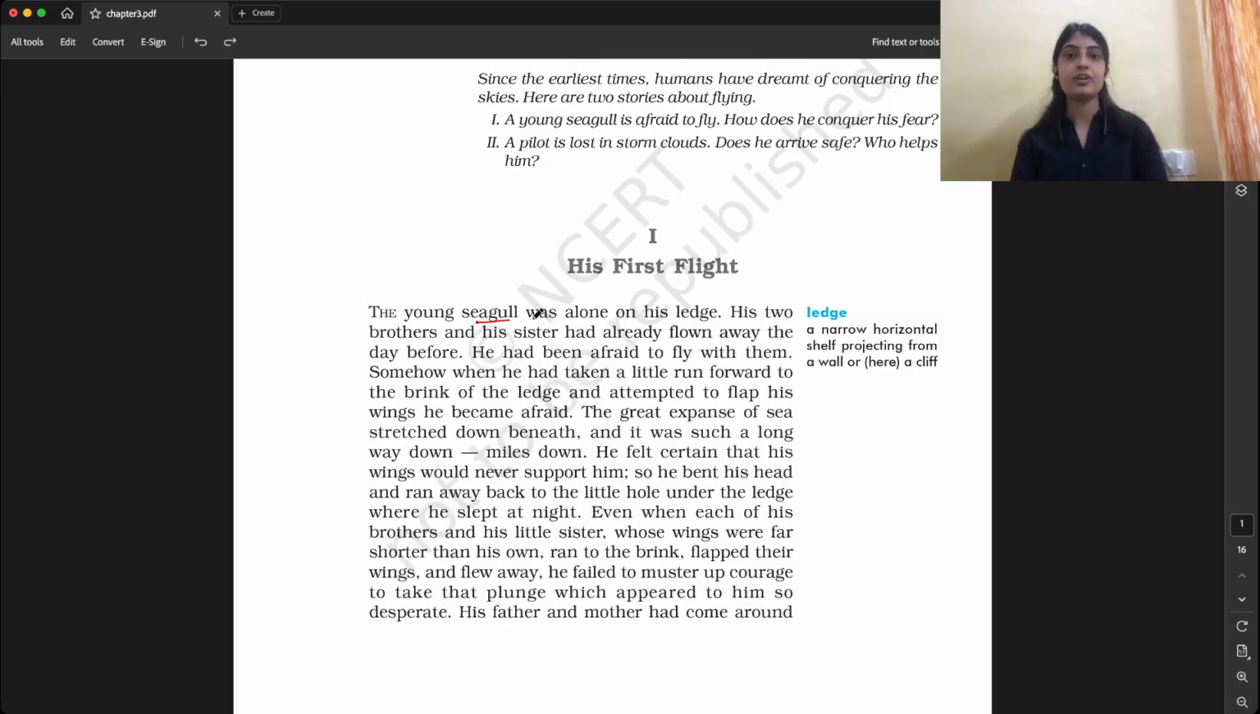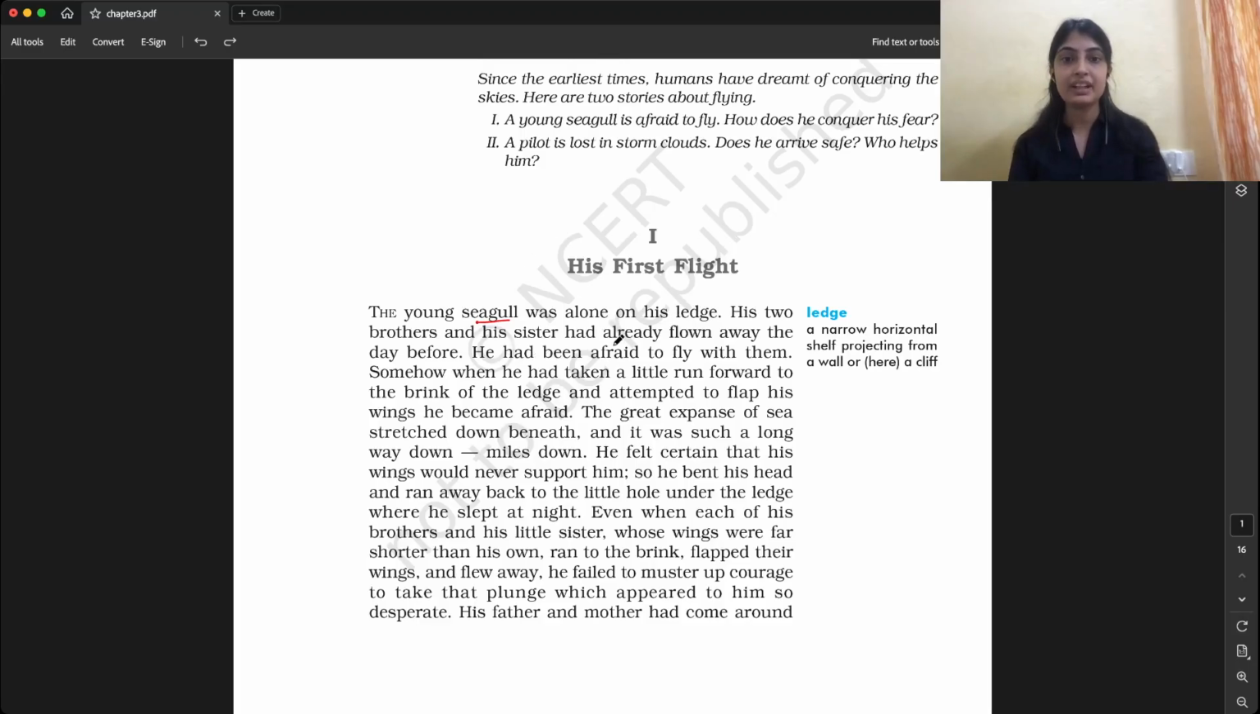A young seagull was alone on his ledge. His two brothers and his sister had already flown away the day before. So what's happening? There is a bird that is alone sitting on a ledge, and his two brothers and his sister, two brothers and one sister, had already flown away the day before. So the brothers and sister had already flown from the ledge.